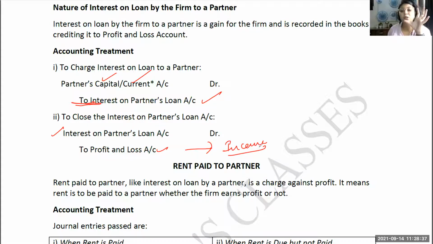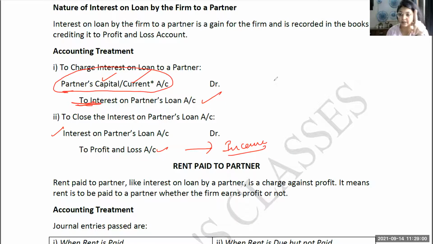This is a loan given to the partner. So for this interest, if we are charging interest from the partner on the loan, it comes in the profit and loss account. The closing will be in the profit and loss account, not in the profit and loss appropriation account. And here also you have to remember this is the partner's capital or current account. So at two places the entry will be passed.